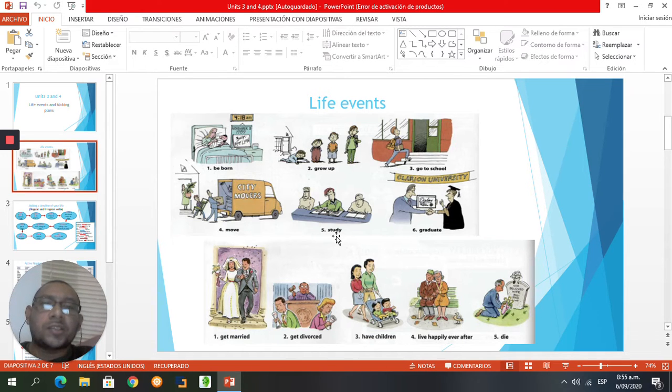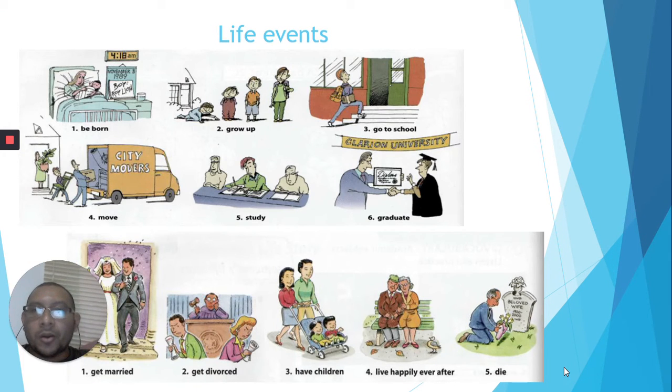These are really important aspects. Take into account that here we have the verbs in present. Later on I'm going to show you these verbs in the past forms. So let's continue, guys.